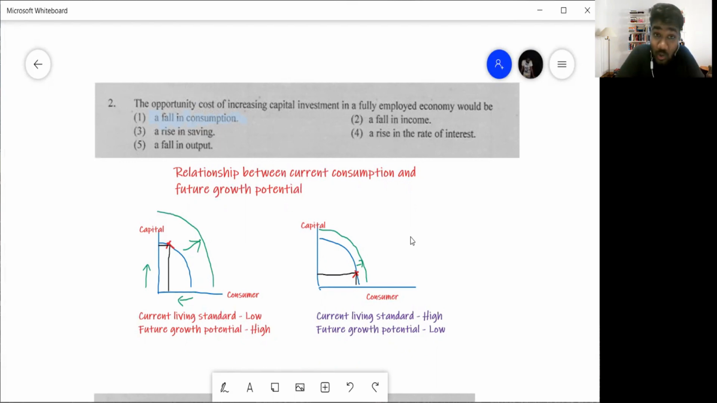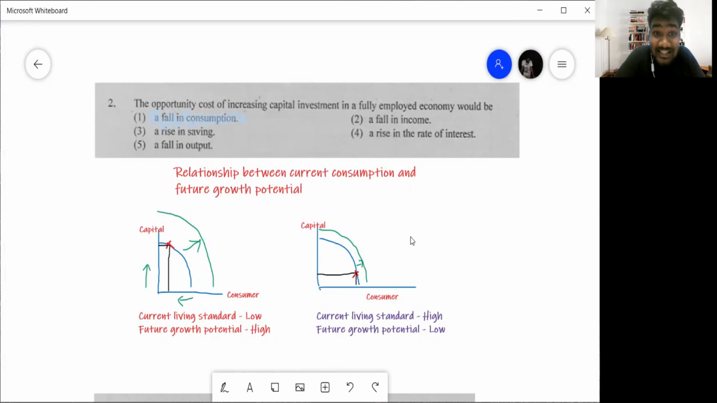A capital good is a good that is produced to produce more goods. For example, a machine, a building. Why do you produce a machine? Why do you produce a building? In order for that machine or that building to produce more goods in the future, right? So what are capital goods? Once again, goods that are produced to produce other goods. That is a capital good.